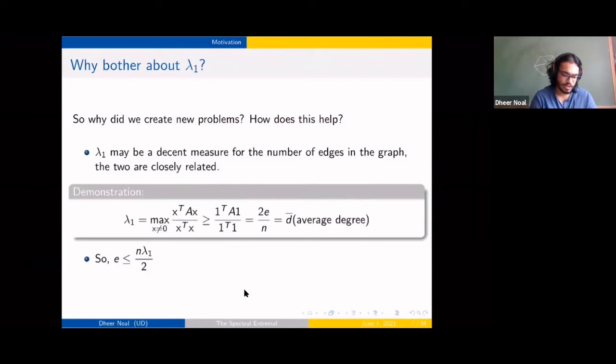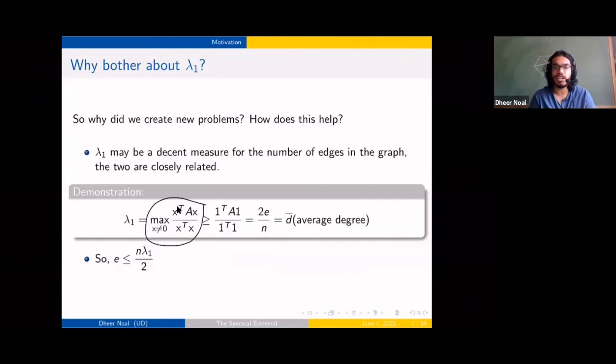All right. So we start off by noticing that lambda 1 can be thought of as an optimization problem with respect to the Rayleigh quotient. So lambda 1 turns out to be this thing, which you can see using your orthonormal basis of eigenvectors.